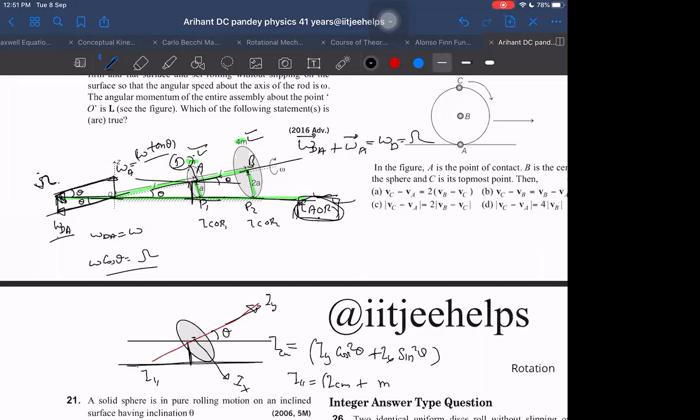Sir, R cos theta, sir. It is given A. So M into A square cos square theta. Yes, that is I parallel, which I am getting for only one of the disks. Similarly, I can get I parallel for the other disk. Then I can get the net I, and net I into net omega will be the net angular momentum. So we can get the net angular momentum this way about this axis. Okay, understood? Yes, sir.